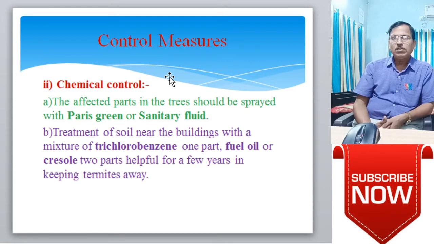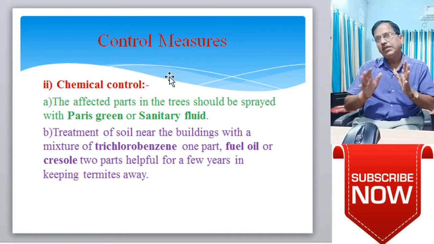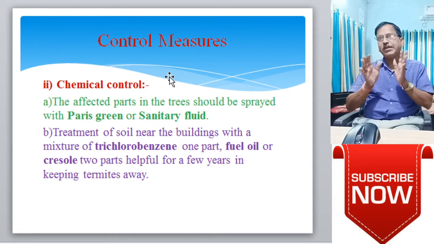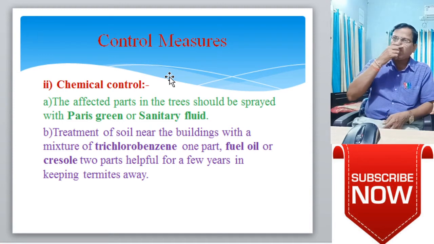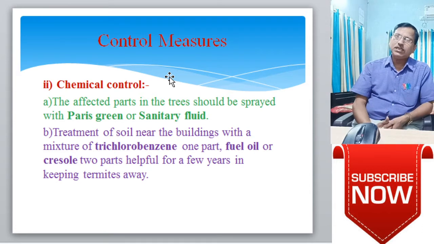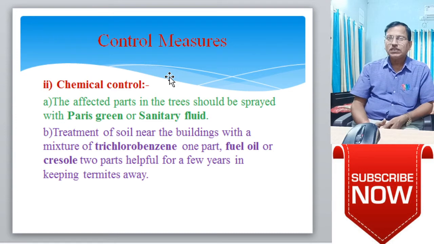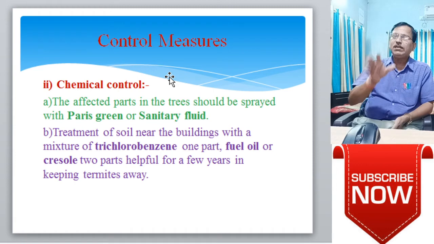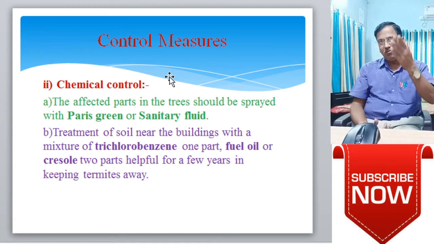Next, second is the chemical control. In chemical control, the affected parts of the trees should be sprayed with Paris green or sanitary fluid. Chemical control is the method in which chemicals or pesticides are used to control the population of this pest. For stored grain pests and structural pests, chemicals such as Paris green or sanitary fluid are used to control white ants.